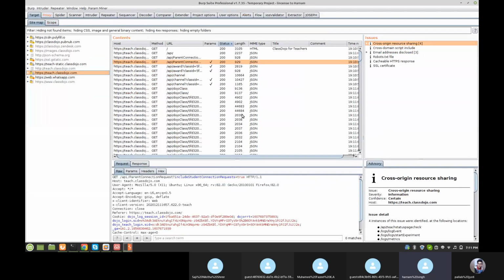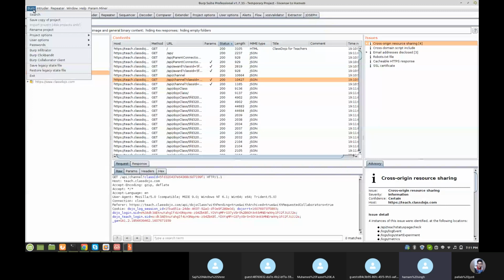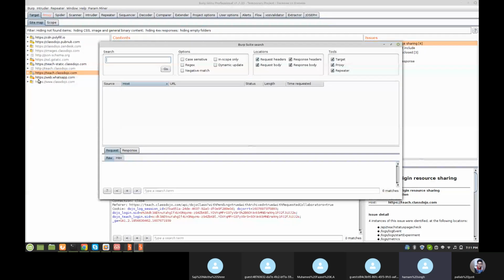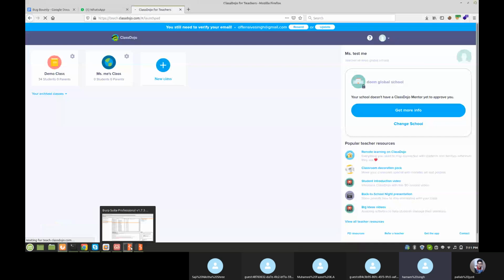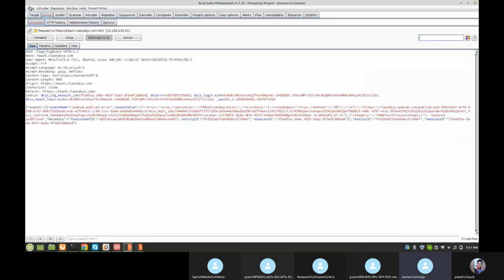I already found an SSRF in this website, so I will directly show you where I found it. But our spider did not cover the whole website, and we didn't capture all the requests. There are only a few parameters.